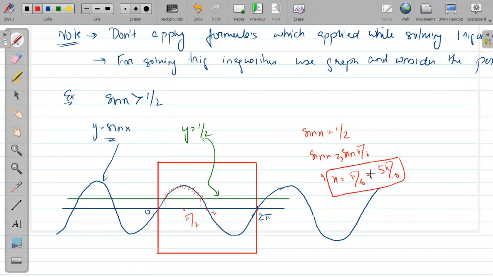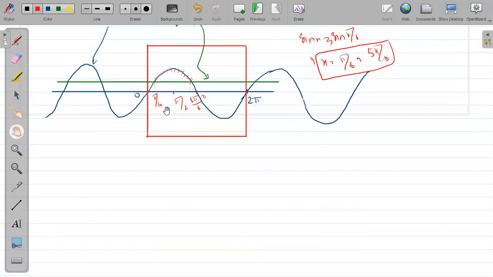To get the value in the first quadrant, theta is the answer. To get the value in the second quadrant, we will use pi minus theta. To get the value in the third quadrant, pi plus theta. To get the value in the fourth quadrant, we will use 2 pi minus theta. So what are those points? Can you tell me? Sir, pi by 6 and 5 pi by 6. Very, very good.